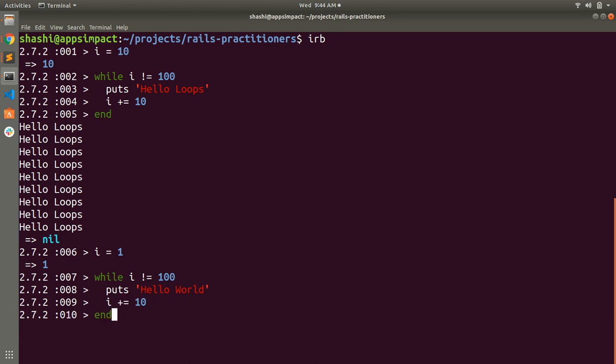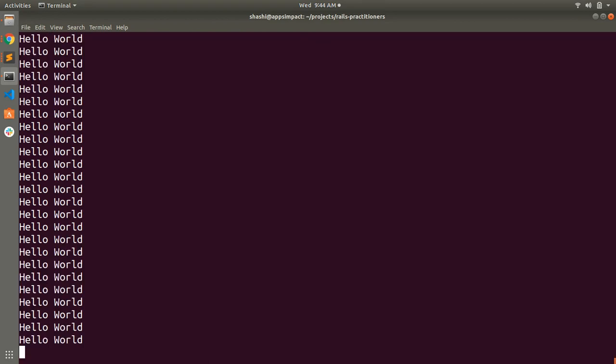Now you will see that I have declared i as 1, and what I'm checking here is that i not equal to 100, and it will never become that. Why? Because in each iteration I'm incrementing i by 10. So first time it was 1, then it becomes 11, then 21, 31, and so on up to 91, and then 101, but it never becomes 100. So it will fall into infinite execution.